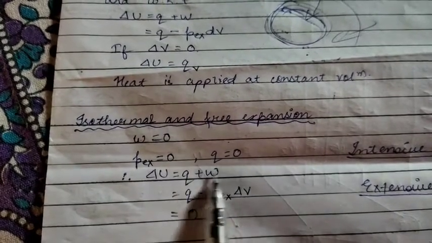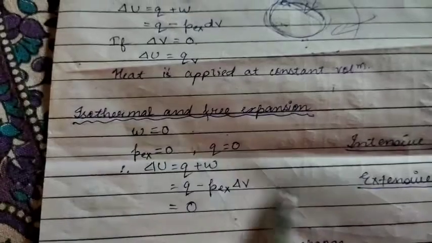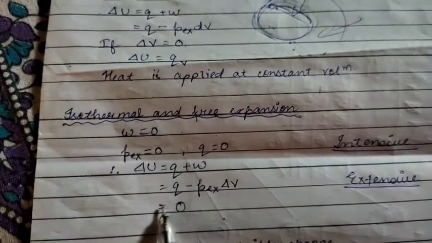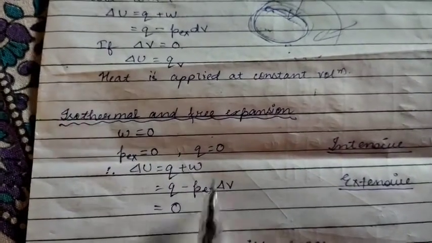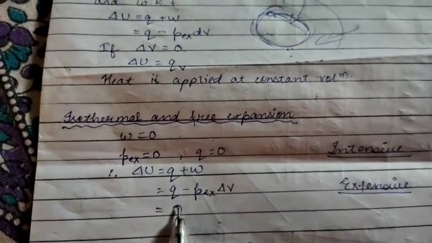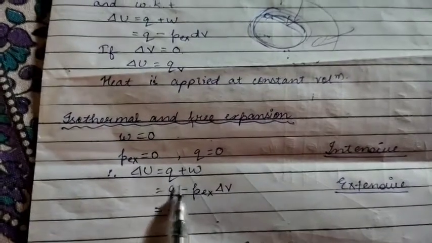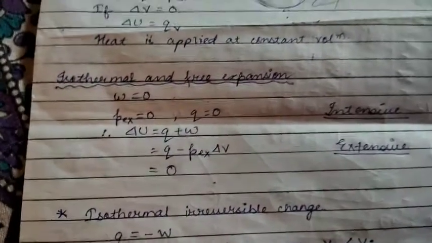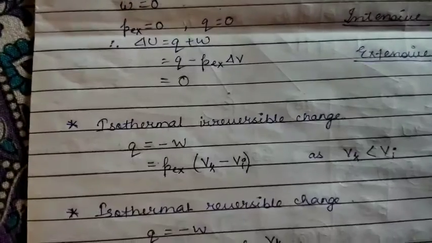Delta U equals Q plus W, which is Q minus Pex delta V. Q equals 0, Pex is also 0. Then Q minus Pex into 0, this is 0, this is 0, so we get 0. So the internal energy change is 0 in case of isothermal and free expansion of a system.